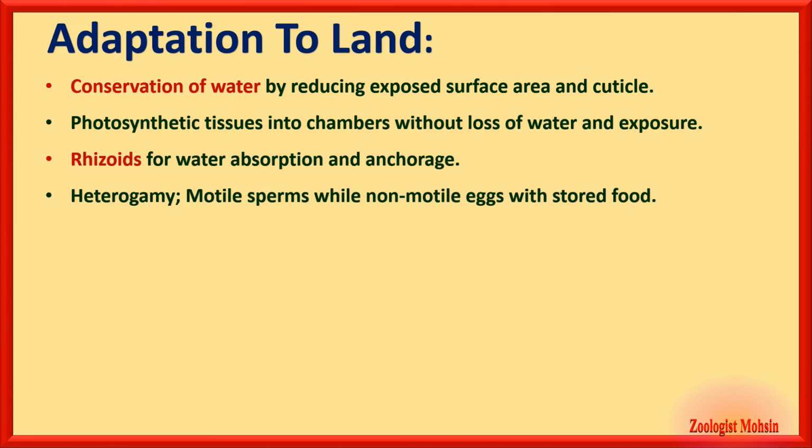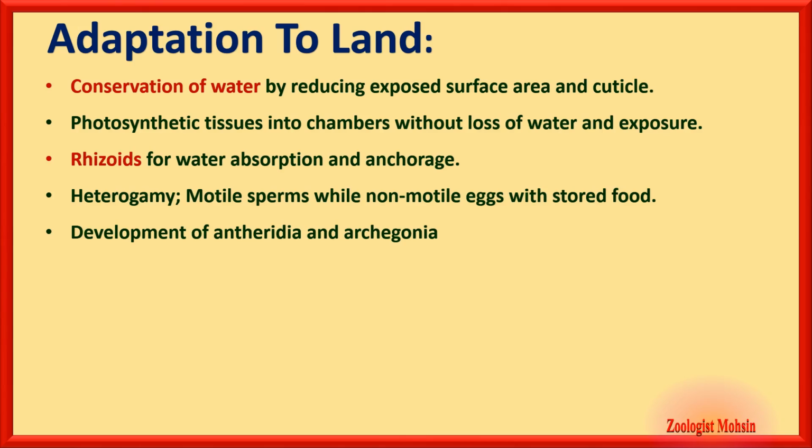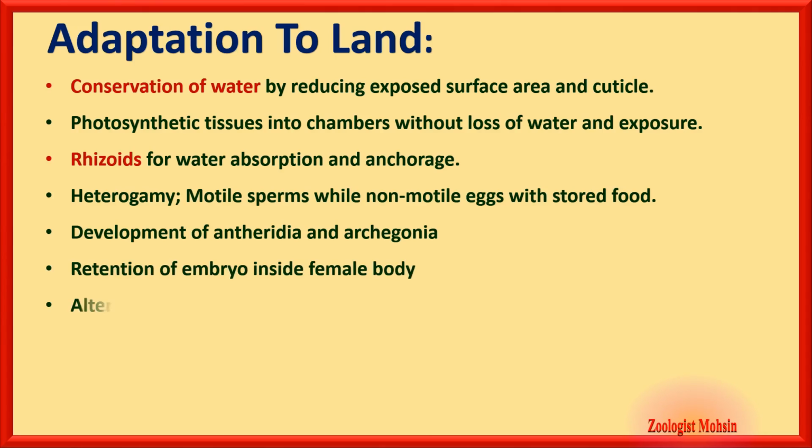Heterogamy is motile sperms, while non-motile eggs with stored food. Heterogamy means they produce different kinds of gametes. Development of Antheridia and Archegonia is another adaptation. Retention of embryo inside the female body and alternation of generation are the remarkable features which are majorly concerned with the adaptation of bryophytes to land. Now, you have to remember these points one by one, because in MCQs these points are given in the options and you are asked which one is an adaptation and which one is not.